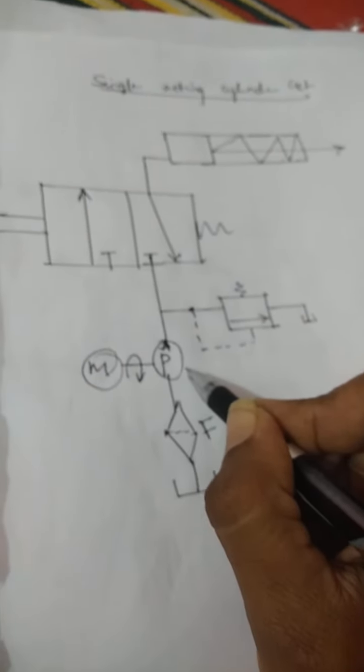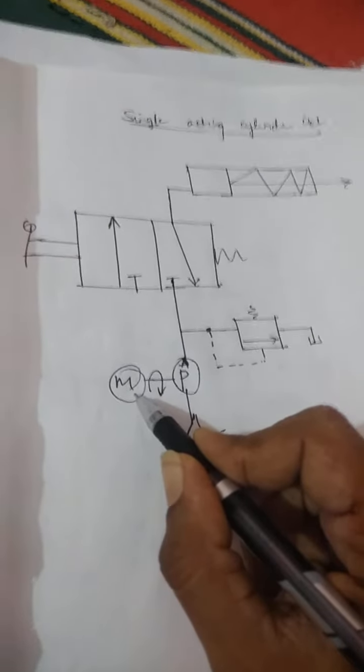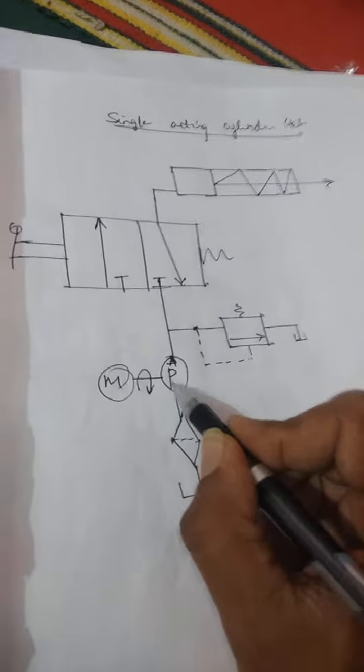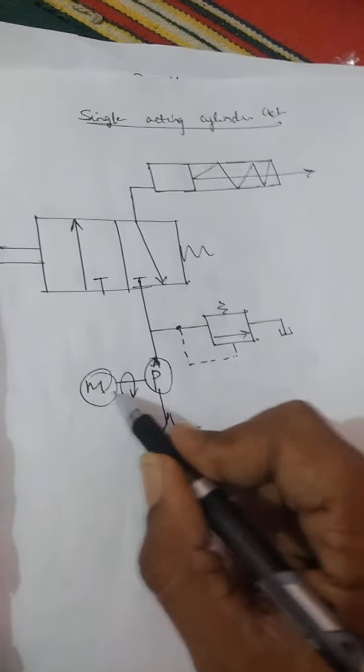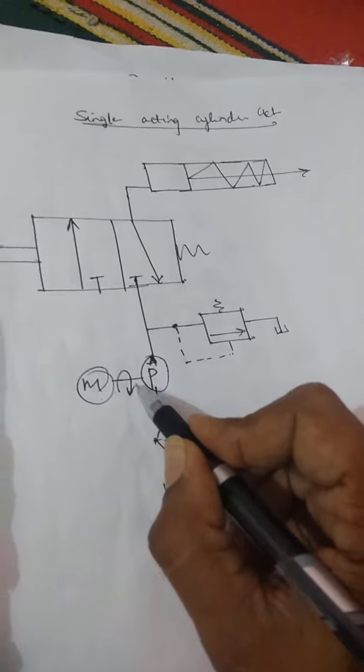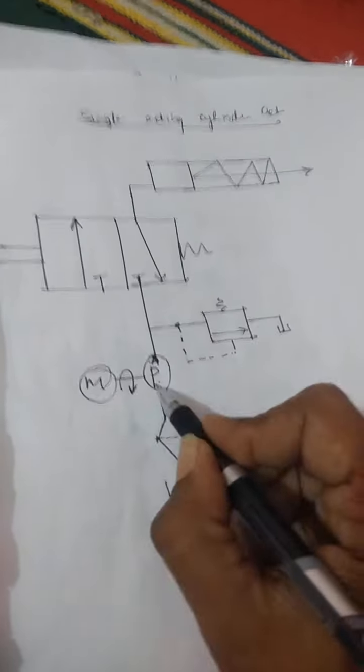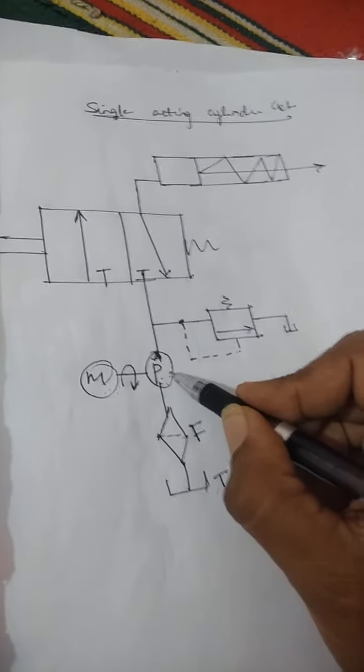The pump is interconnected with a motor, because motor and pump always work together. Power comes to the motor, the motor shaft rotates, and therefore the pump performs its function.